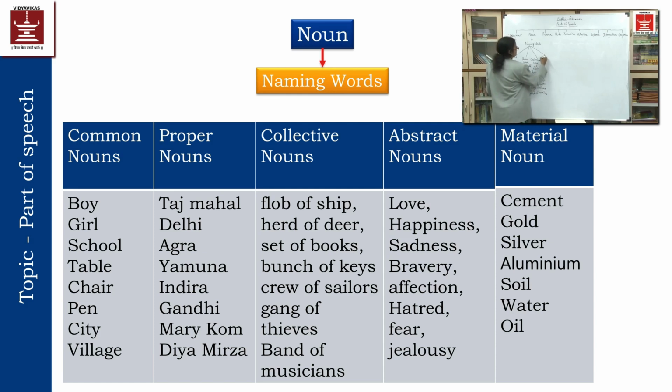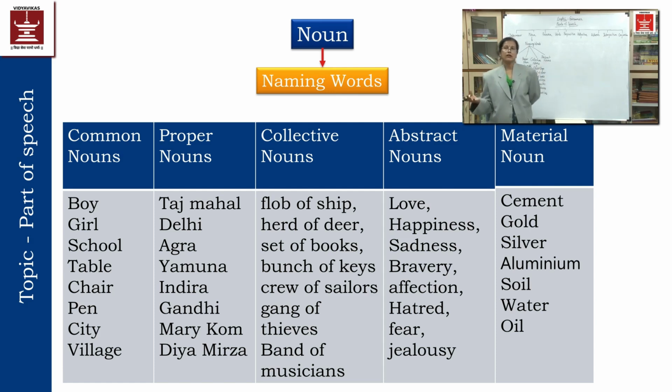Now I am going to write about abstract nouns. What does it mean? Abstract noun means whenever I am saying that I felt a lot of happiness right now, I am feeling so much happiness. That means I am feeling the happiness, I am extremely happy, but I can't show that this is a certain amount of happiness, but it is there. In my mind, there is happiness. So if I can't show it, but it is filled up over there, that will be called an abstract noun.